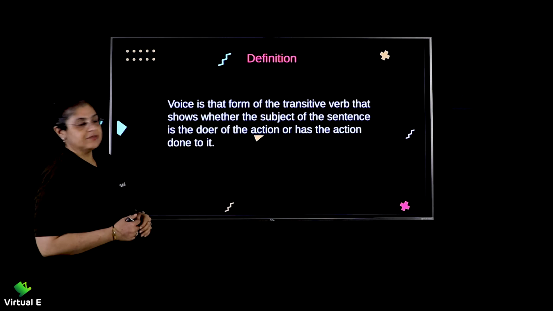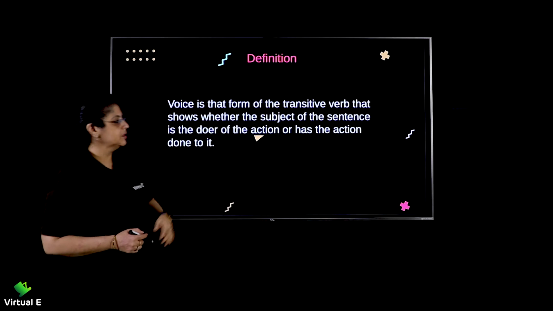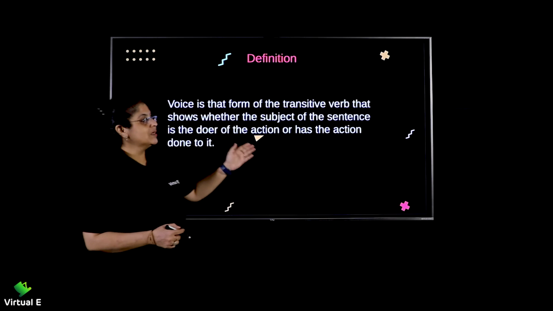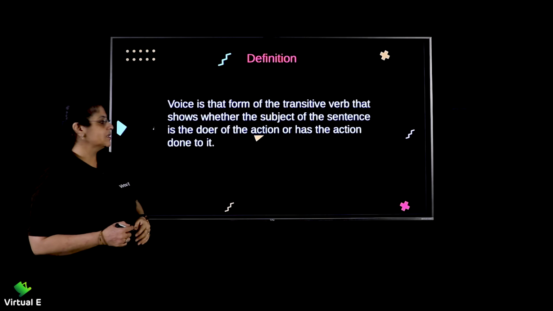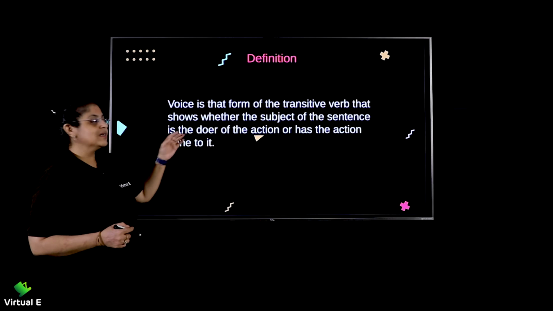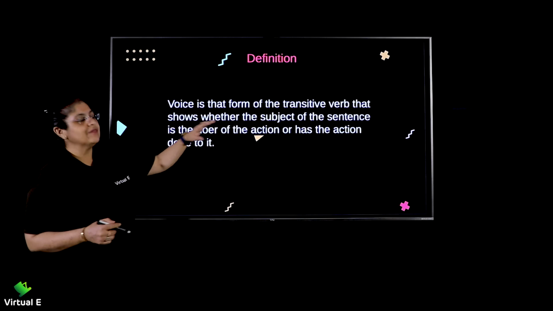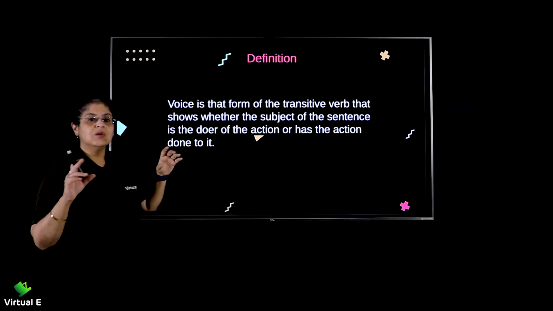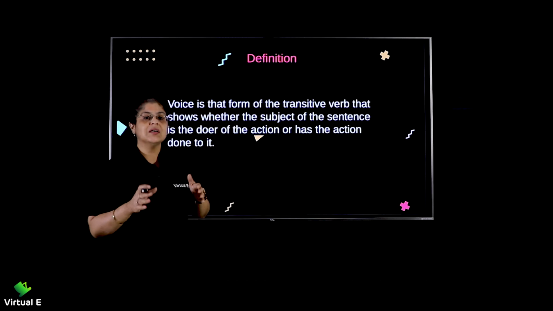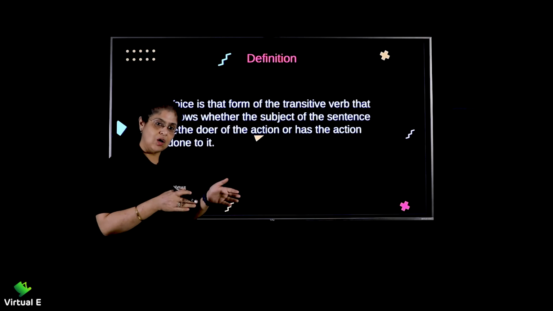First and foremost, the definition. Voice is that form of the transitive verb that shows whether the subject of the sentence is the doer of the action or has the action done to it. Now, here you have to understand, whenever you're doing voice, you have to understand which is the subject, which is the verb, and which is the object.